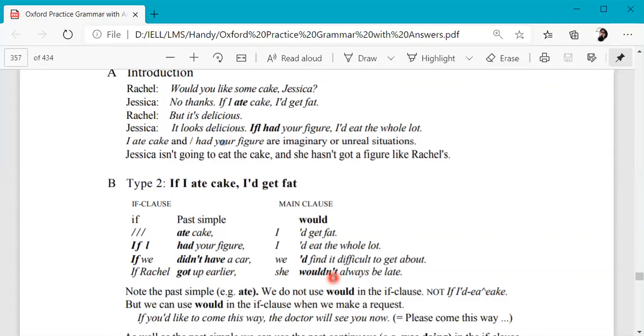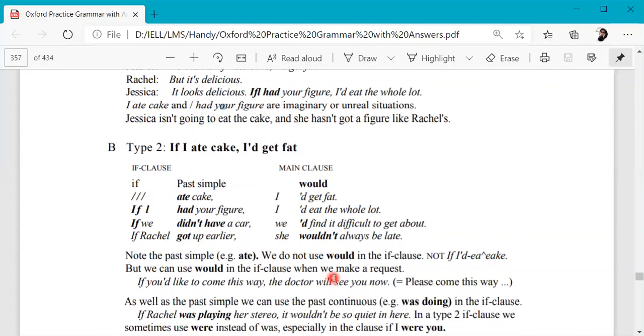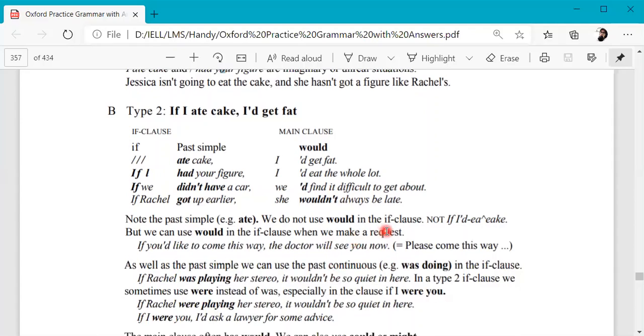Note that we do not use would in the if clause, but we can use would in the if clause when we make a request. In type 1, we used will in the if clause; now here we would use would.